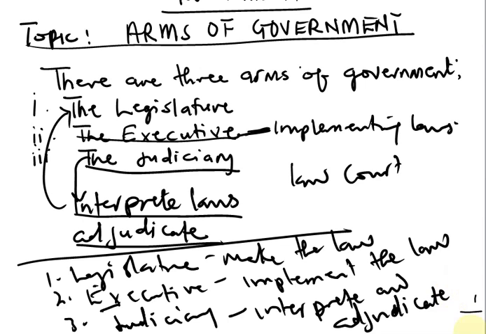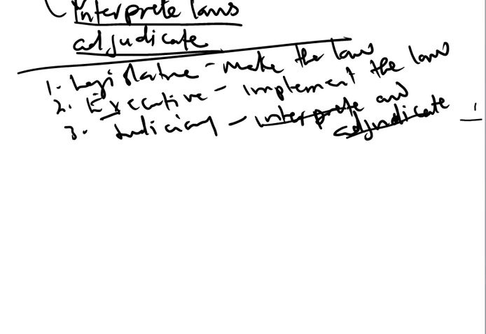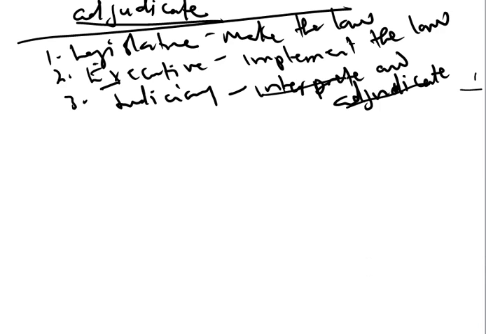adjudicates with the law. So when you see a judge saying somebody is hereby sentenced to such and such, it is a product of the interpretation of the law, which he now used for what is called adjudication. Therefore, the job of the judiciary is to interpret the law and also what? To adjudicate with the law. That is the main function of the judiciary. Now, the judiciary, also known as the bench, is made up of the judges.